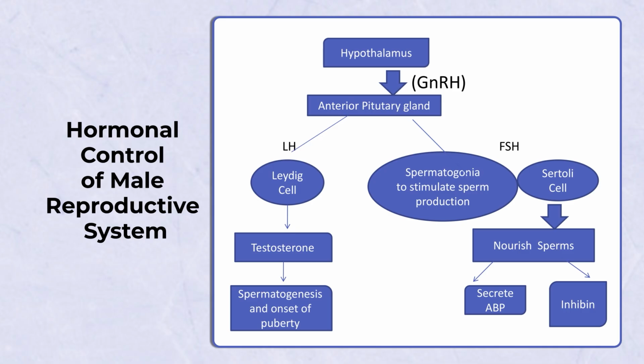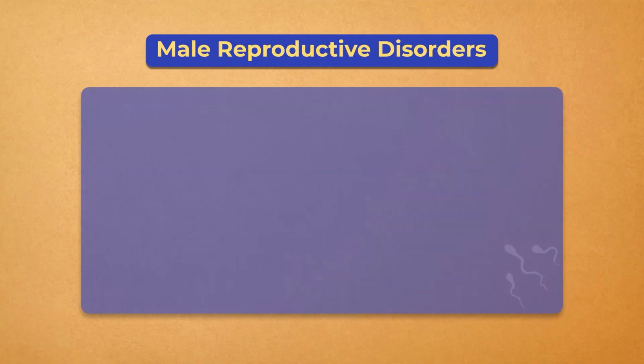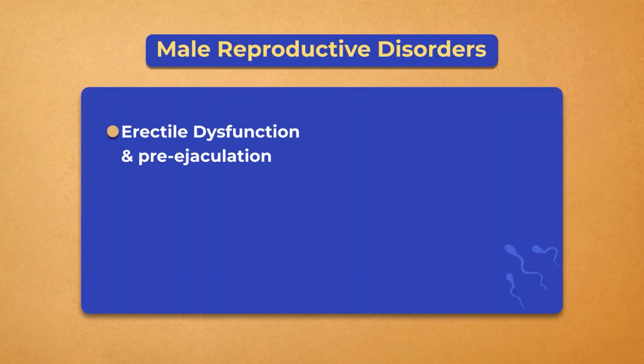So, there is a positive feedback system and a negative feedback system to check the excess production of testosterone and sperm. Now, till now we have discussed in detail the male reproductive system, how various hormones act on each other and how they are secreted, and how the process of spermatogenesis, testosterone and the production of sperm is regulated by the hormonal system. Now, we will discuss in detail the various male reproductive disorders. The first is erectile dysfunction and pre-ejaculation.